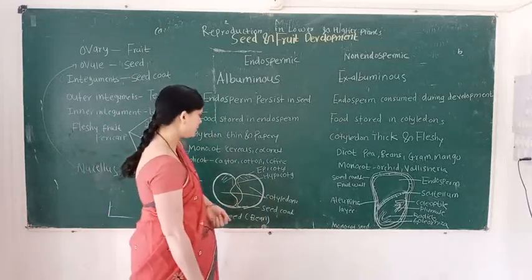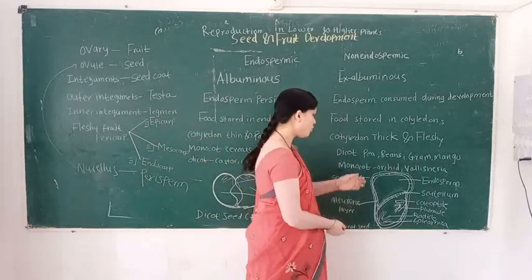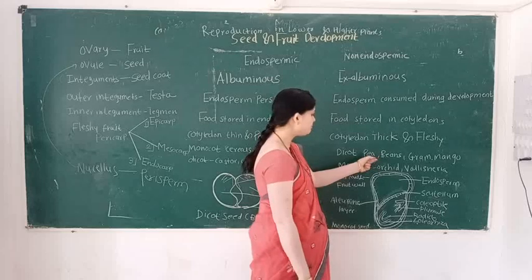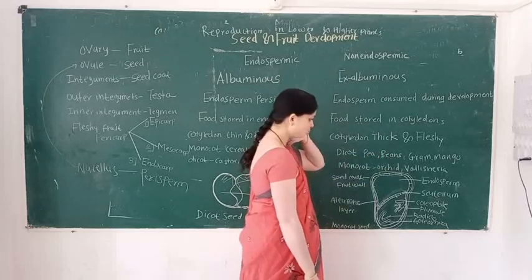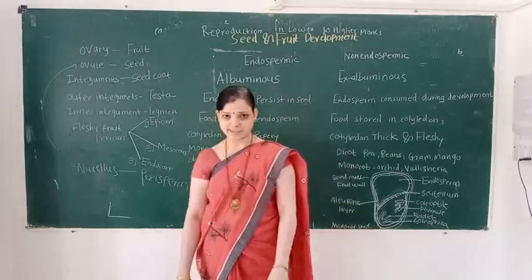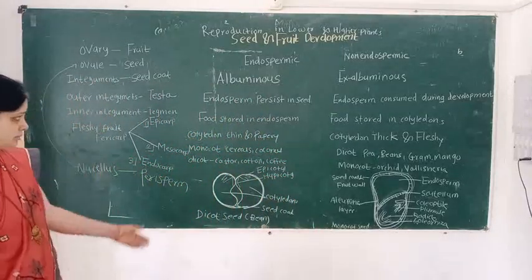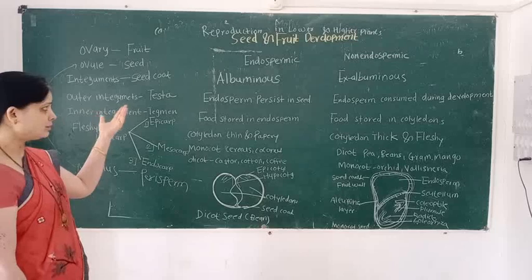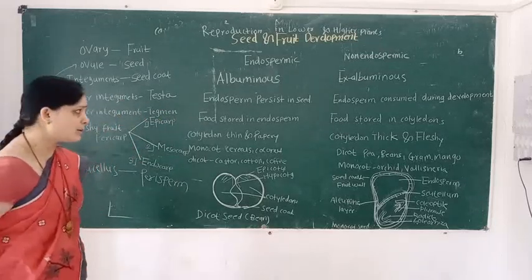Examples of dicot non-endospermic seeds are pea, bean, gram, and mango. Monocot examples are orchid, Vallisneria, etc. So these points classify the endospermic seed and non-endospermic seed.